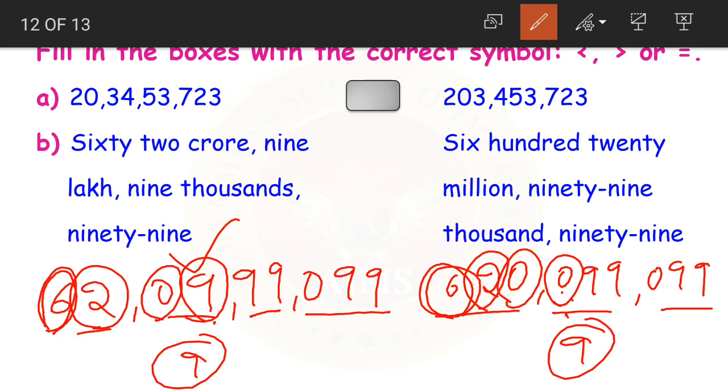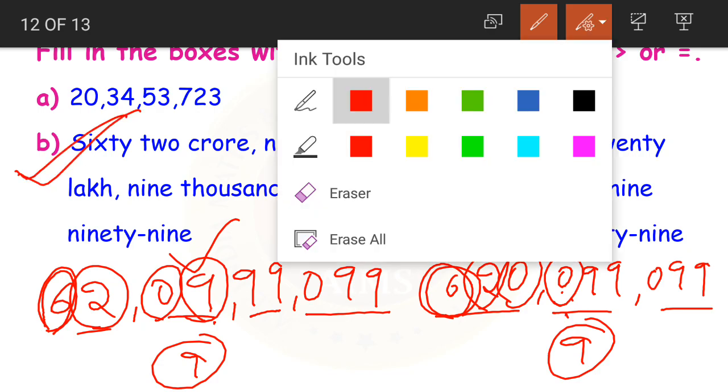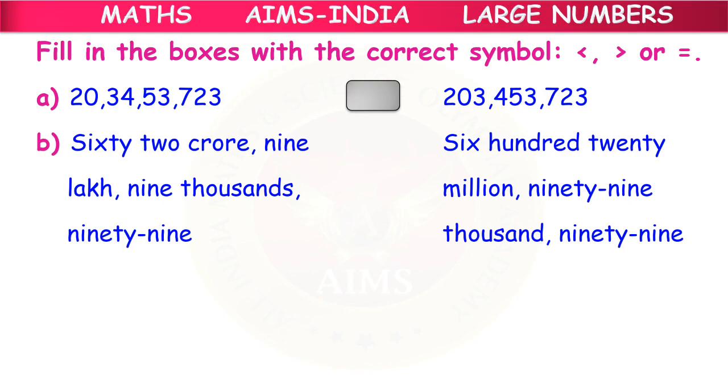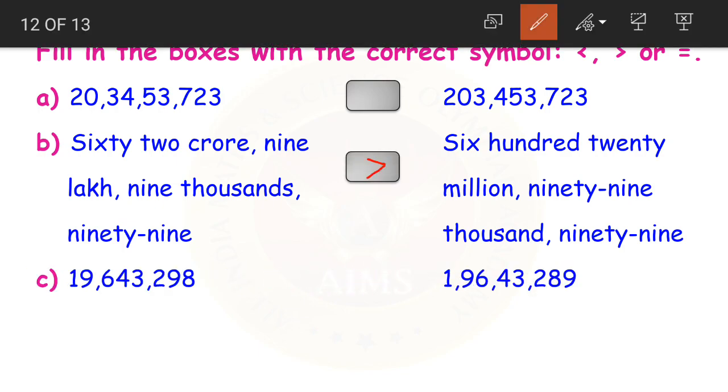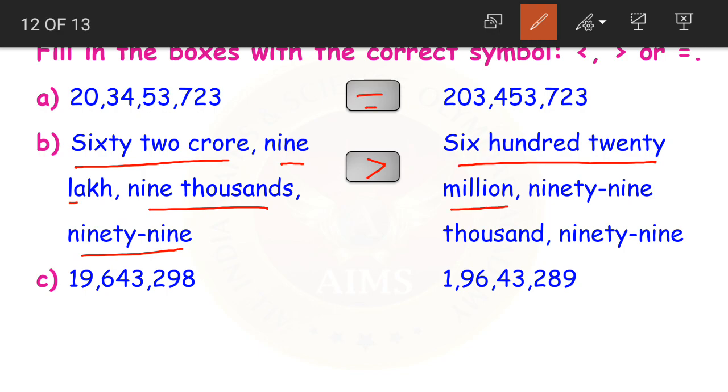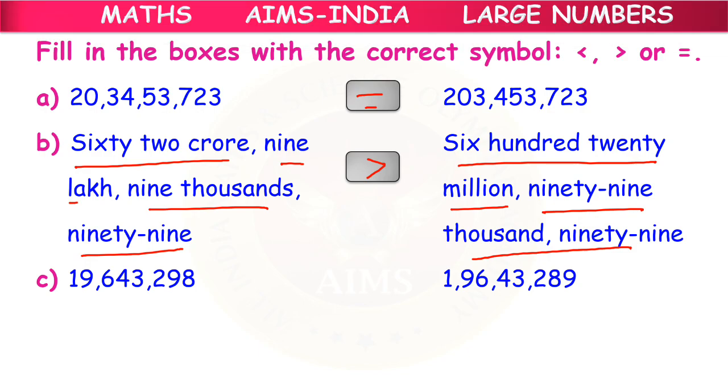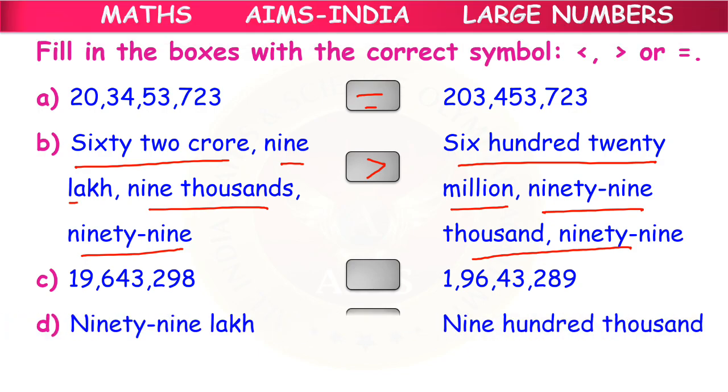So this number becomes the greater number here. What will we do? We'll put the greater than symbol. 62 crores 9 lakh 9,099 is greater than 620 million 99,099. Okay, children? How did we do that? We did that by writing the numerals and then comparing both the numerals.